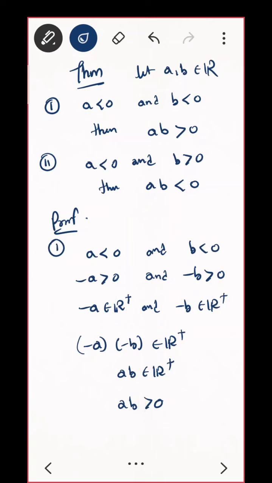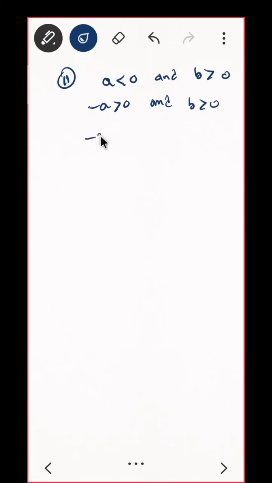Good. Can you do the second part? I think you have observed the trick now. What is the trick? a is less than 0 and you are given b is greater than 0. So what next? We are not going to work with less than. Minus a is positive and here your b is positive. So minus a belongs to R plus and b belongs to R plus.